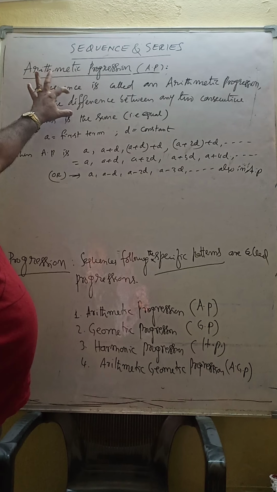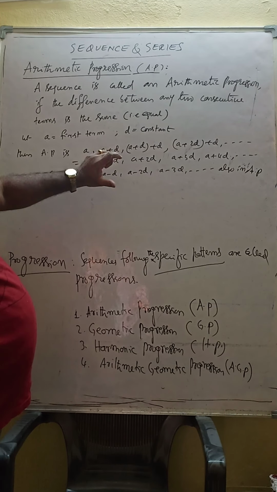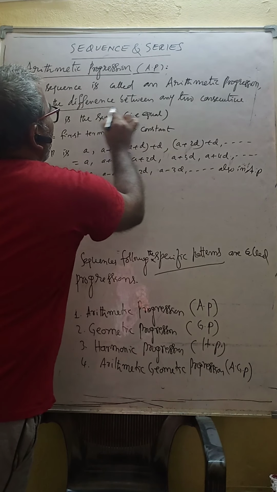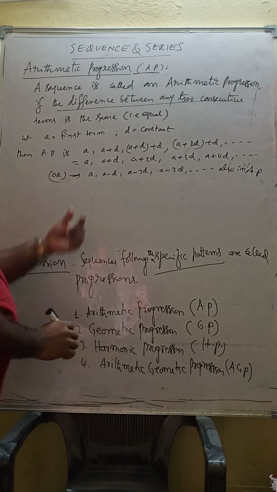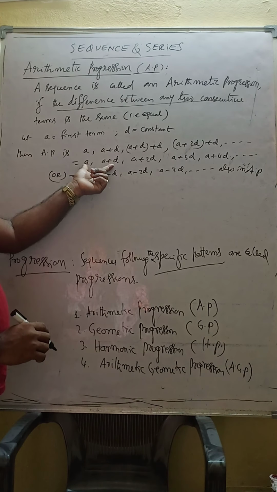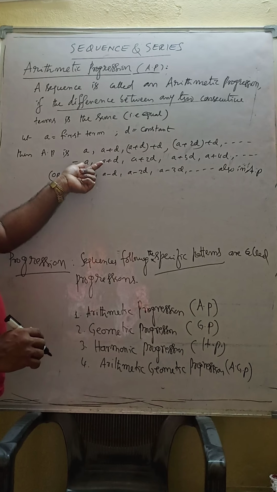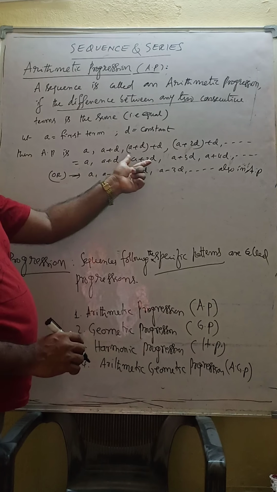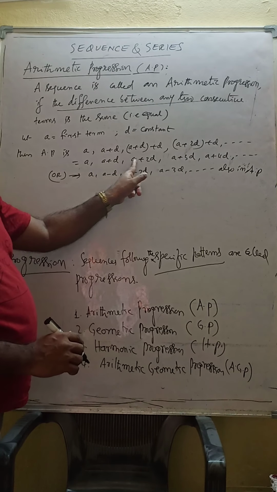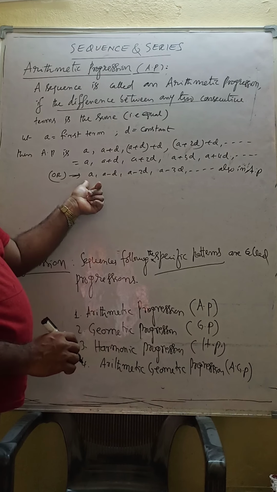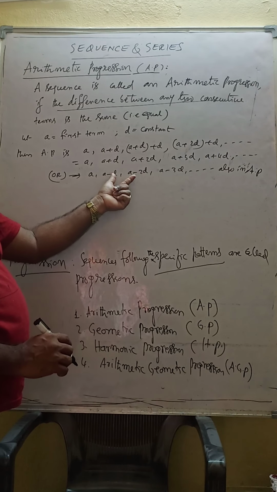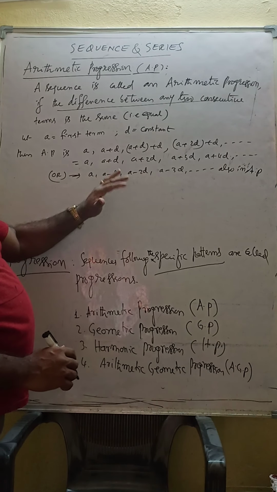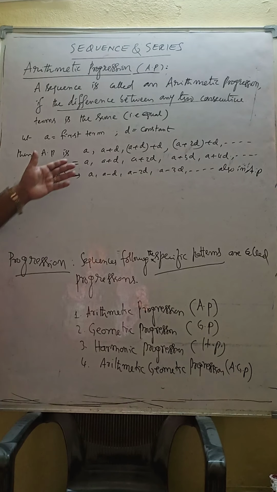The general rule is that there is a specific pattern: the difference of two consecutive terms is the same. This is very important. Take any two consecutive terms. The difference of the first two is A plus D minus A, which is D. The difference of A plus 2D and A plus D is D, since A cancels and 2D minus D is D. In the other series, A minus D minus A is minus D, and A minus 2D minus A minus D is also minus D. So a fixed number is there.